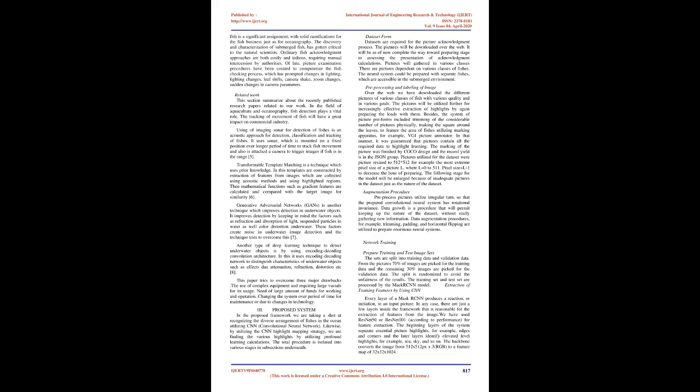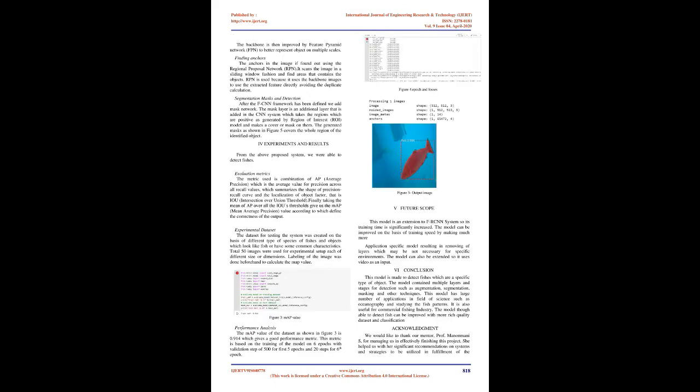3. Proposed system. In the proposed framework, we are working on recognizing the diverse arrangement of fishes in the ocean utilizing CNN, convolutional neural network. Likewise, by utilizing the CNN feature mapping strategy, we are finding the various features by utilizing deep learning algorithms. The total procedure is divided into various stages in subsections below.